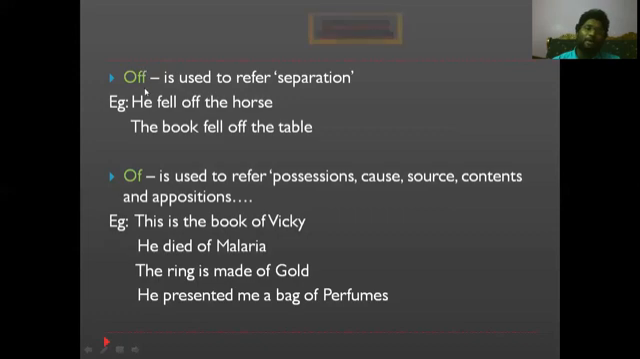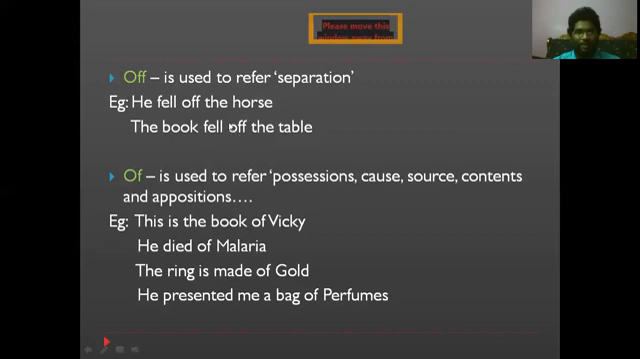Normally "off" is used to refer to separation or detachment. It's not going to be together, it's going to be separated. So whenever we are using "off", remember you're talking about separation. For example, he fell off the horse. There is a separation between this guy and the horse. Whenever you see separation or detachment, you can use the preposition "off". And the book fell off the table.